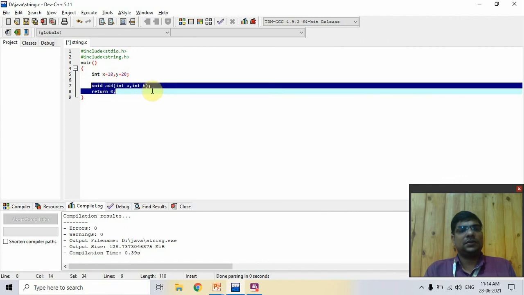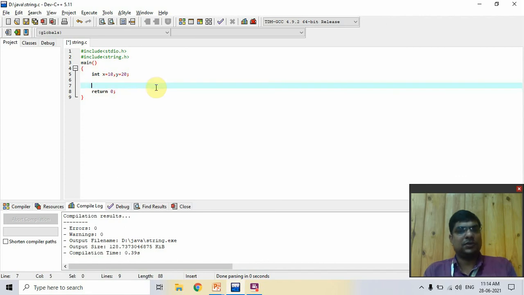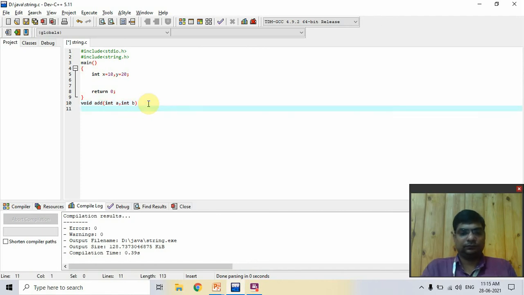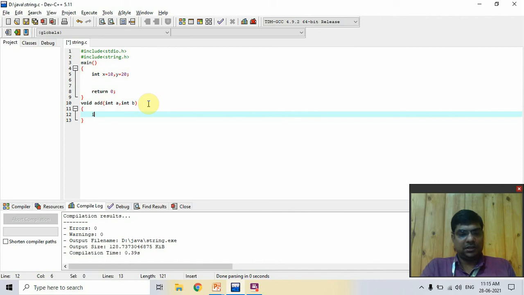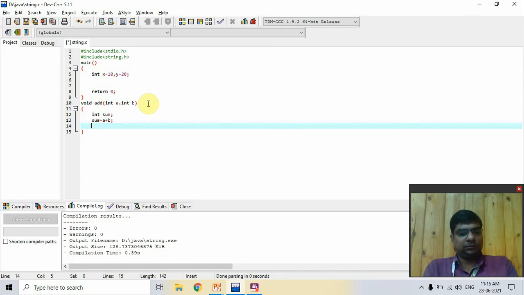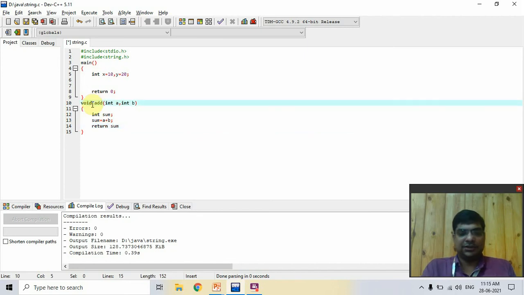You create this function, add. And now int sum is equal to a plus b. Now return sum. So an integer value is returned, so add int here.